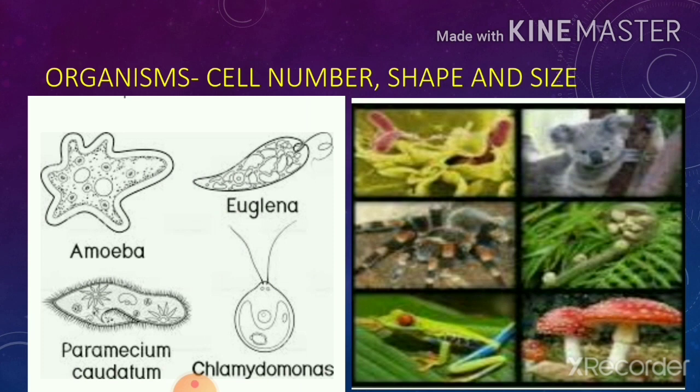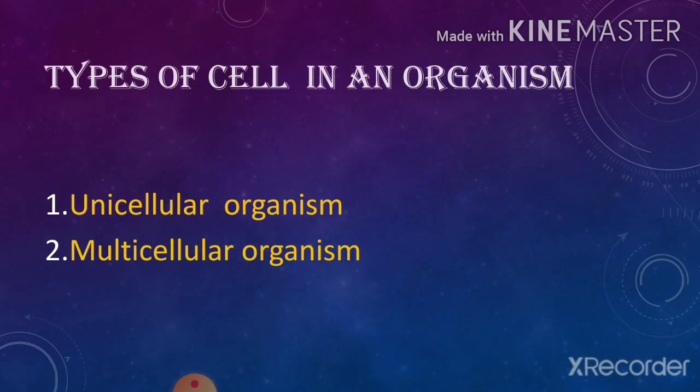So let us try to understand the number of cells and the shape and size of the cells present in other types of organisms. Depending on the number of cells in an organism, we can divide organisms into two categories: unicellular organism and multicellular organism.